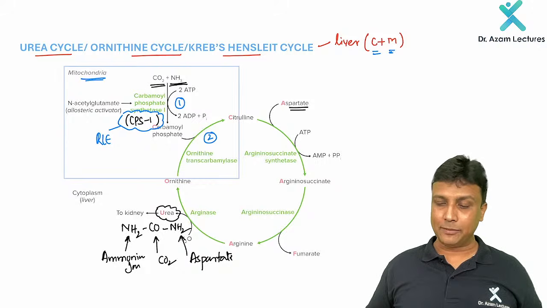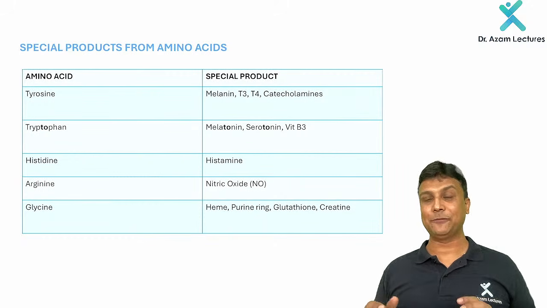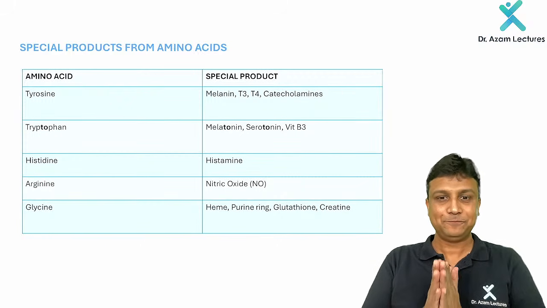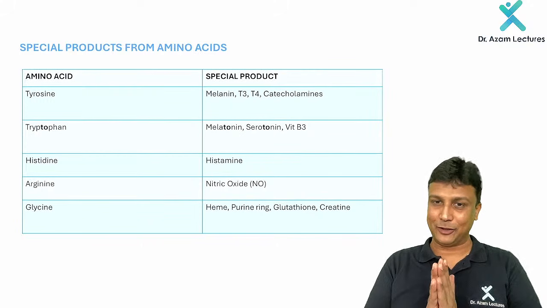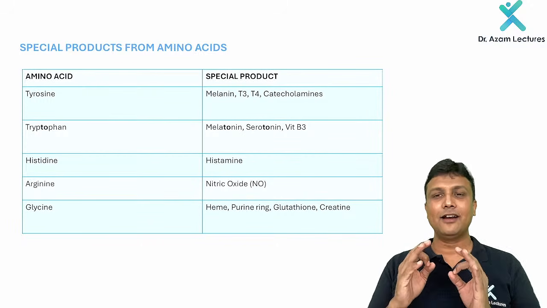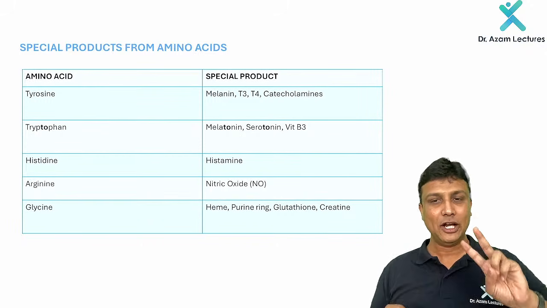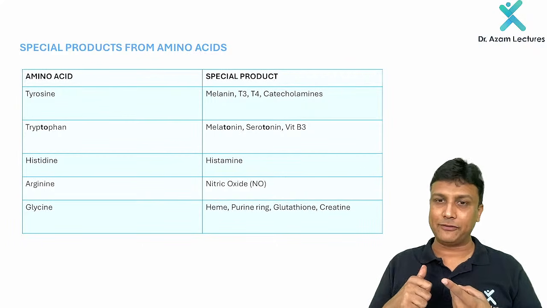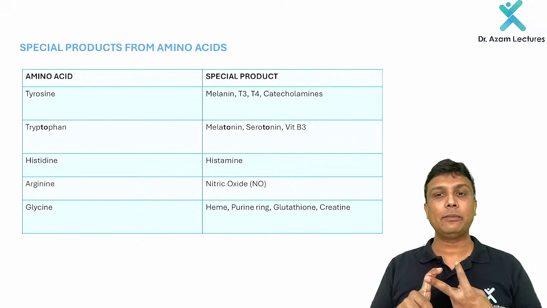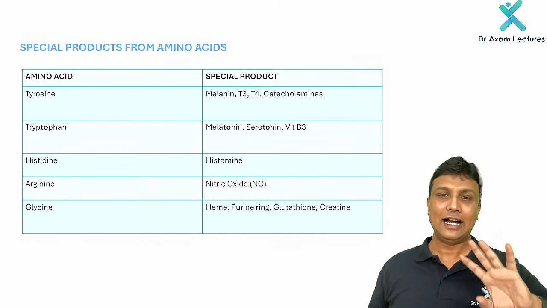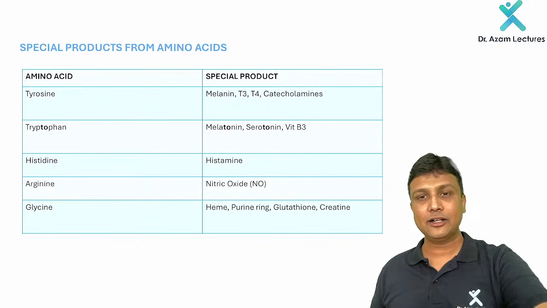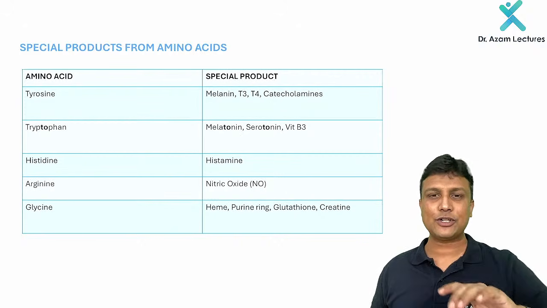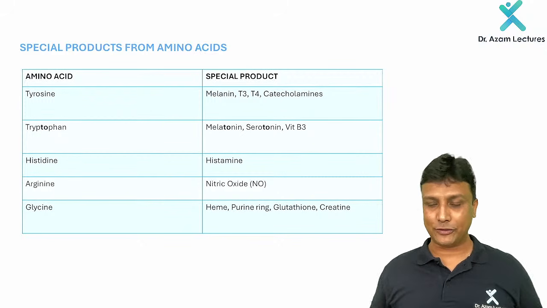Now moving ahead, after completing this ornithine cycle, the next one is another important concept from where the questions will come in protein metabolism. Okay, my dear friends, listen with all your ears open right now. 2 things you have to remember here: number 1, the amino acid and the important product obtained from it. And number 2, you have to remember the diseases associated. I'll give you 4 diseases here, and the questions will come. Definitely one question is going to come from one of the 4 diseases there, guys.